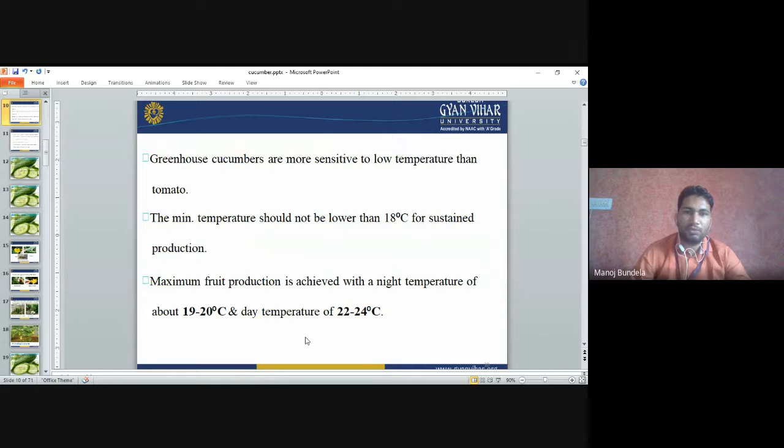Greenhouse cucumber is more sensitive to low temperature than tomato. The minimum temperature should not be lower than 18 degrees centigrade for sustained production. The maximum fruit production is achieved with a night temperature of 19 to 20 degrees centigrade and a day temperature of 22 to 24 degrees centigrade.